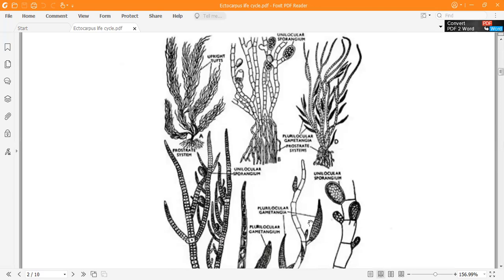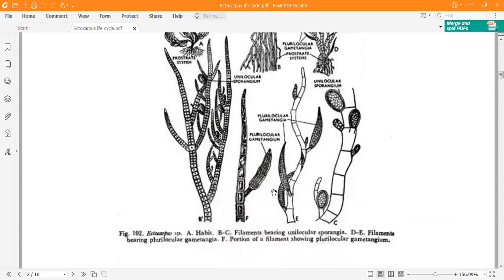So here is a diagram of the Ectocarpus thallus. You can see here the prostrate system, and from the prostrate system the erect system arises, and you can see very well that the erect system is much more branched and profuse than the prostrate system. Just look carefully, you can see two types of sporangia here.